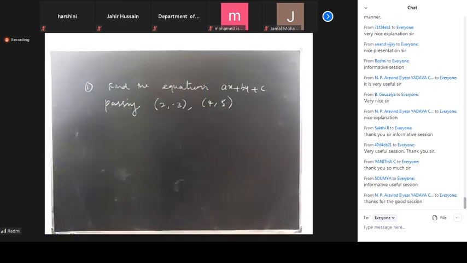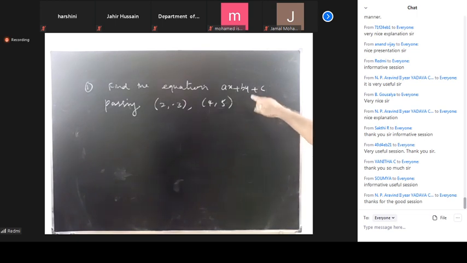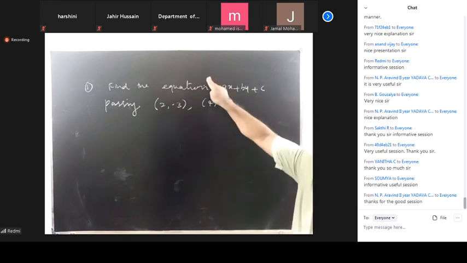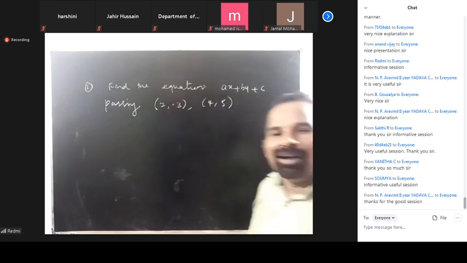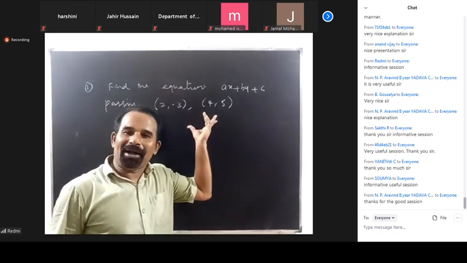Very simple. For finding this equation, we need linear algebra. So this is the application of linear algebra.